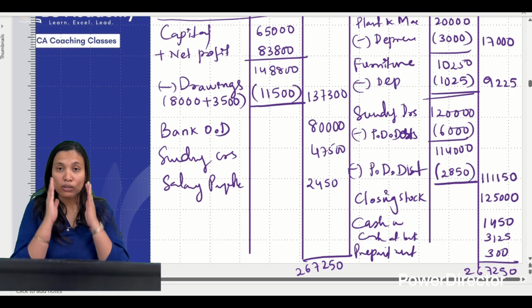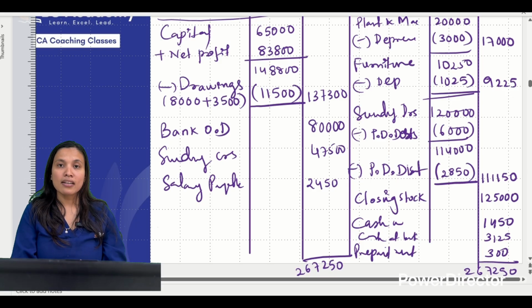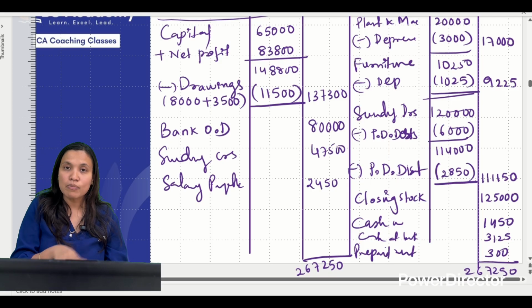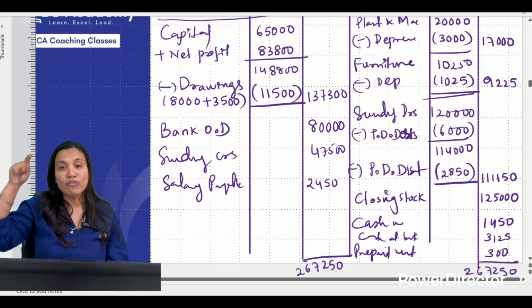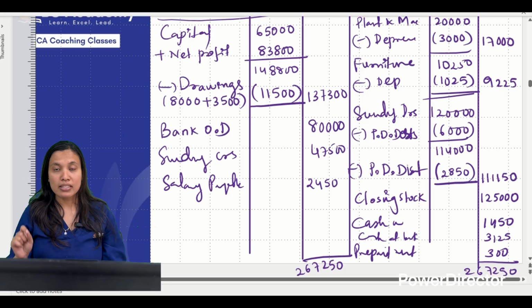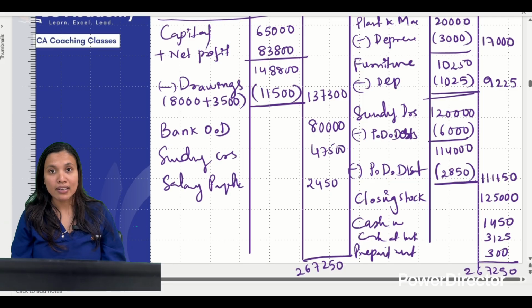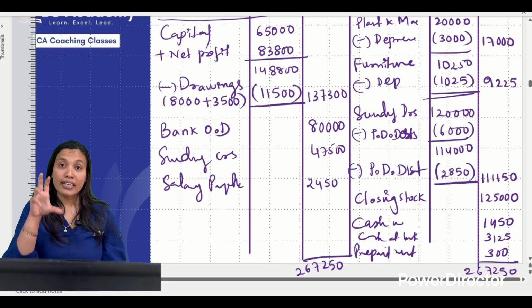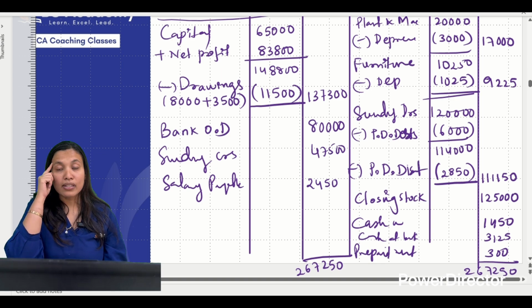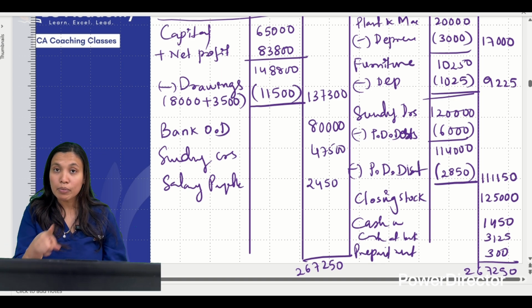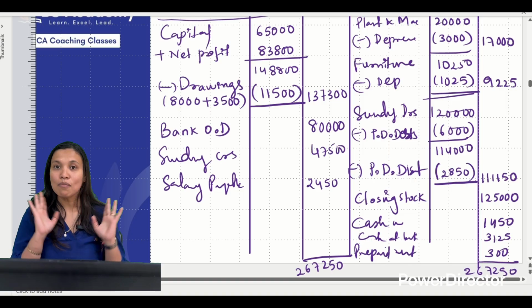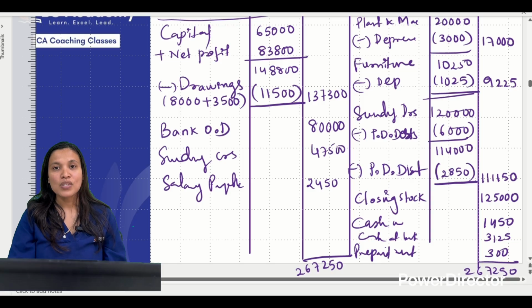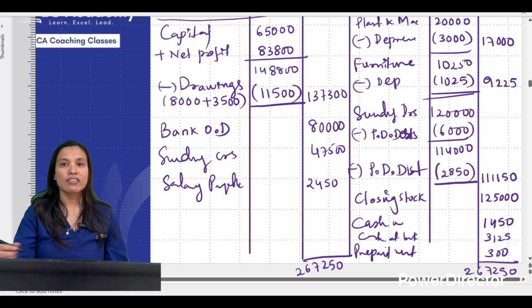The tip I'll give for this particular problem is read the adjustments carefully. If you miss one adjustment, you need to redraw the problem from the beginning. So if you are missing, do the calculation again, do every part again. Read the adjustments. Whatever entries have come in the rectification, remember that you have to consider them while making the particular entry or taking that particular account. Correct? Considering all the things comes only by practice. Okay? So let's keep this session till here and we'll continue tomorrow.